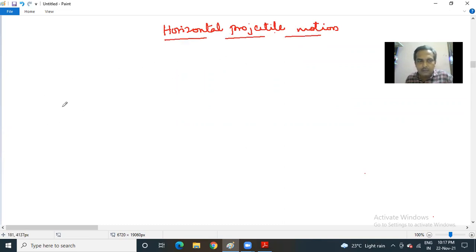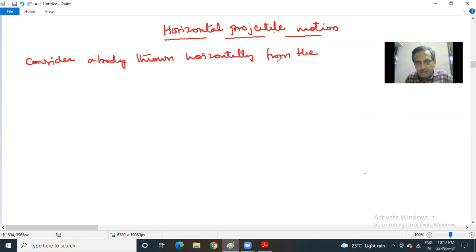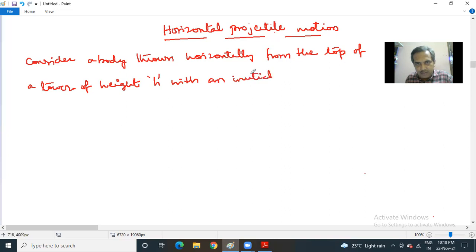So consider a body thrown horizontally from the top of a tower of height h with an initial velocity u.